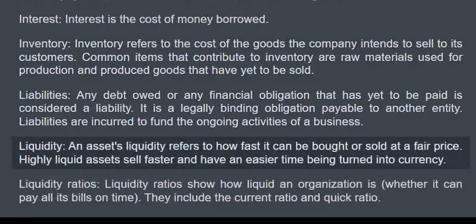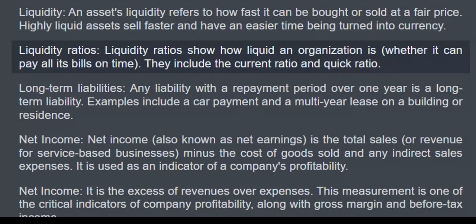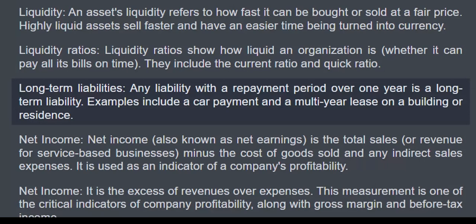Liquidity. An asset's liquidity refers to how fast it can be bought or sold at a fair price. Highly liquid assets sell faster and have an easier time being turned into currency. Liquidity ratios. Liquidity ratios show how liquid an organization is, whether it can pay all its bills on time. They include the current ratio and quick ratio. Long-term liabilities. Any liability with a repayment period over 1 year is a long-term liability. Examples include a car payment and a multi-year lease on a building or residence.